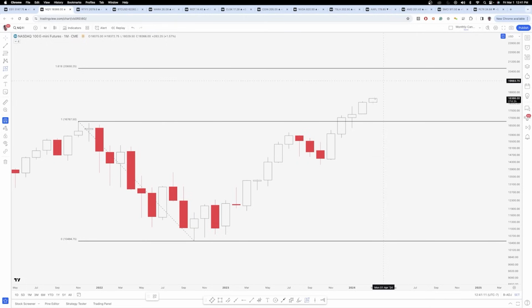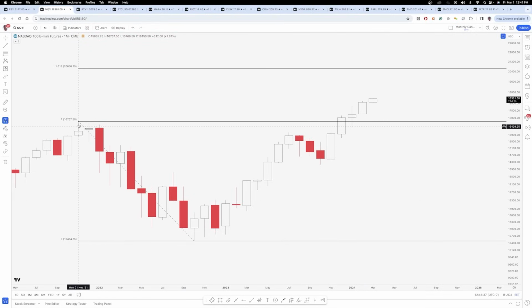From here, that would be right around a 12% move, but at the same time, it's not completely out of the question. So the main area to watch here on the longer term side of things on NQ is definitely that 1.618 extension. These extensions essentially become self-fulfilling prophecies because so many people use these extensions, and you really do have to use the correct measured move as well. In this case, I'm just using the measured move.